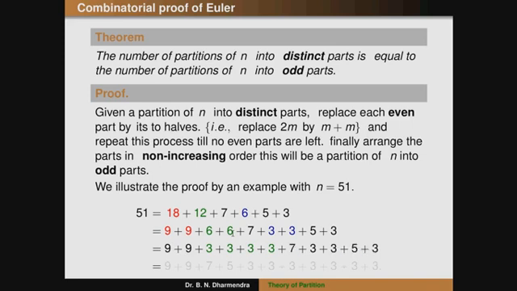Now we arrange the parts in non-increasing order, that is, from higher number to lower number. The value is 9 plus 9. The next highest number is 7, the next is 5, and the remaining are 3s. Totally, 1, 2, 3, 4, 5, 6, 7, there are seven 3s, that is 3 plus 3 plus 3 plus 3 plus 3 plus 3 plus 3. So when taking the partition of 51 in terms of distinct parts, we have shown it in terms of odd parts.